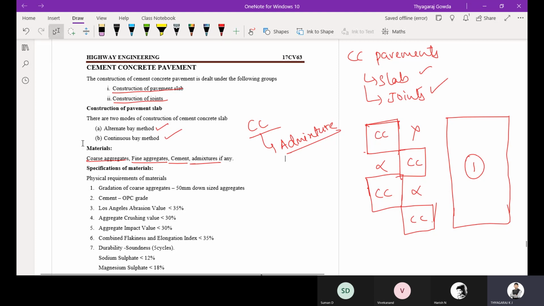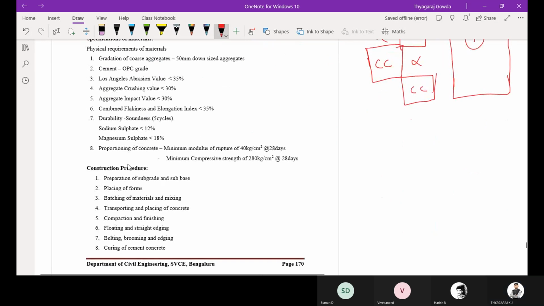Then what are the specifications of materials? The aggregates are 50 mm and downsize aggregates, similar to your bituminous mixes. Here 50 mm and downsize aggregates we are going to use. Cement is OPC, grade 53 or 43 grade we are going to use. Then Los Angeles abrasion value less than 35%. Crushing value we have not seen anywhere in the flexible pavement. Only in the rigid pavement we are going to see the crushing value.